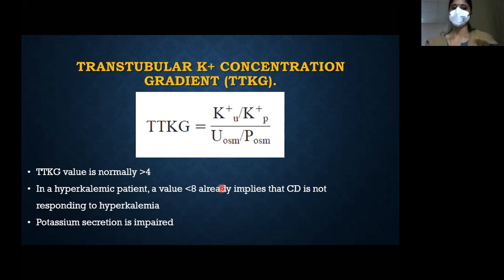Okay, but in a hyperkalemic patient, if this TTKG, transtubular potassium gradient, is less than 8, that is, the urine potassium is less, that's what it indicates. This indicates that the collecting duct is not properly secreting potassium. In the presence of hyperkalemia, there should be excess of potassium secretion. Instead, the transtubular gradient of potassium is less than 8. That means there is a secretory defect in potassium. It might be because of aldosterone resistance, release, action defect, or pseudohypoaldosteronism. Okay.